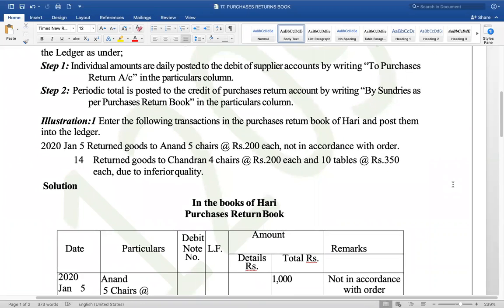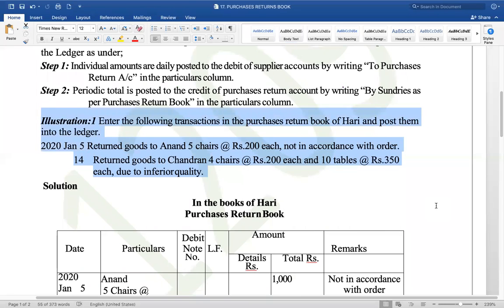This is a small problem. Enter the following transactions in the purchases returns book of Hari and post them into ledger. What we are going to do is a journal, and this journal is one of the subdivided journals.